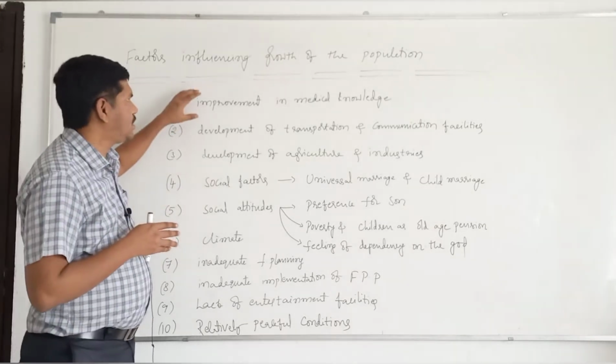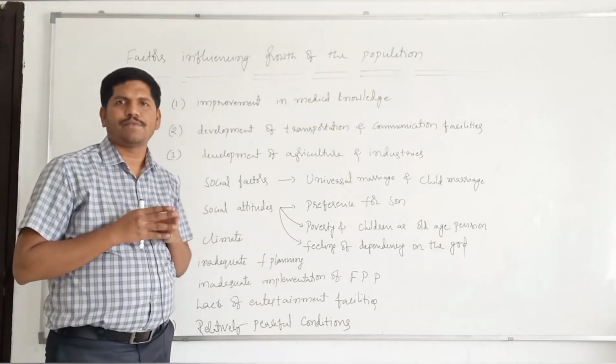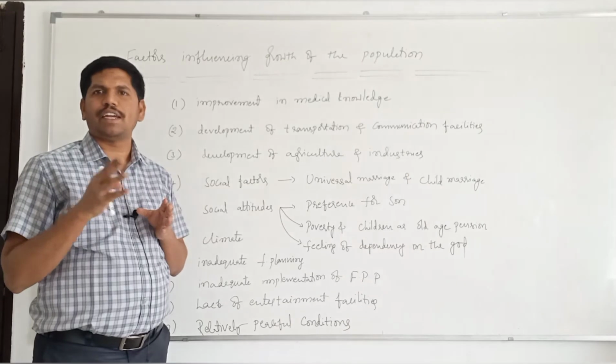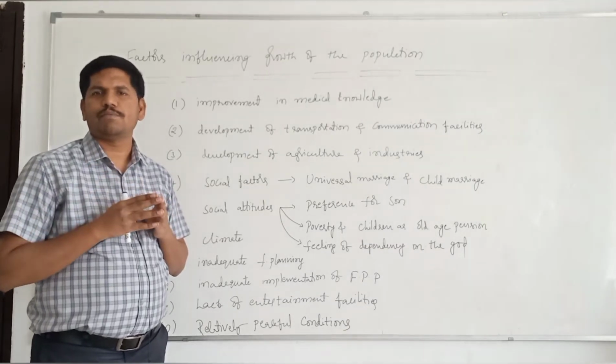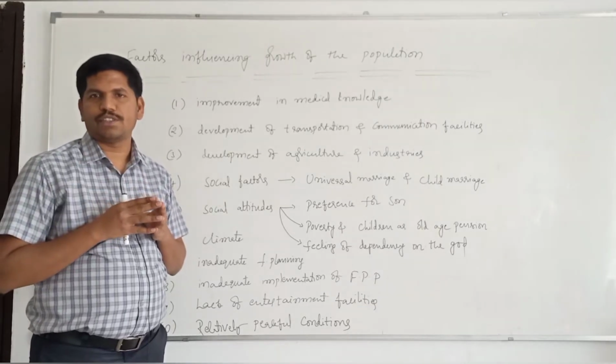The first factor is improvement in medical knowledge. In the past, our ancestors did not have any idea regarding the origin of many diseases and how to control those diseases.